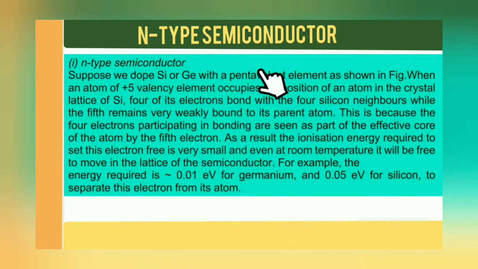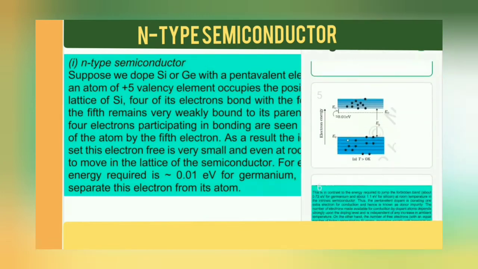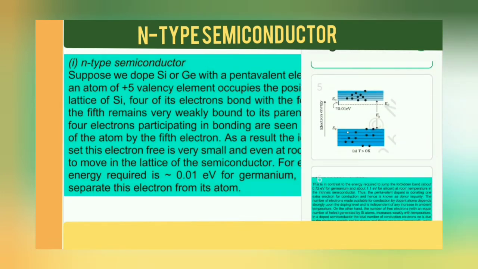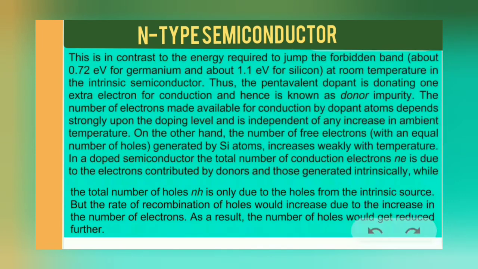Whatever I discussed here, the theory is given here. You can go through it. See here also it is given. One more thing: as the temperature increases, holes are created in the valence band and one or two electrons jump into the conduction band.